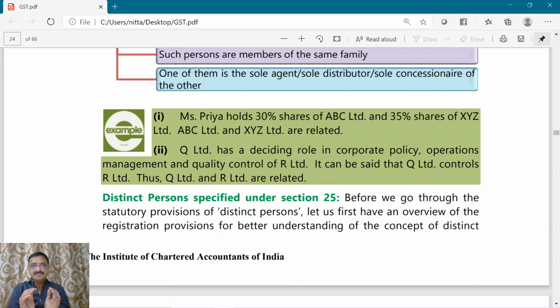So what will happen? Both ABC Limited and XYZ Limited become related parties. Now,